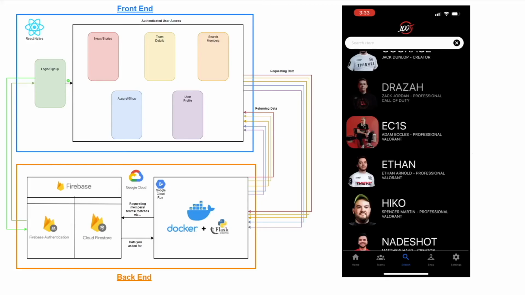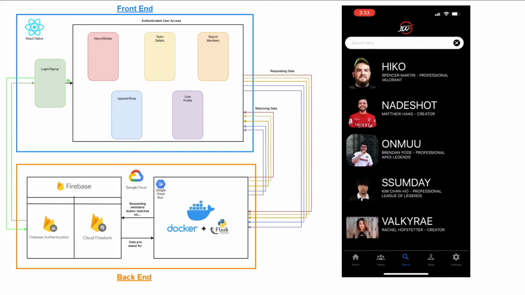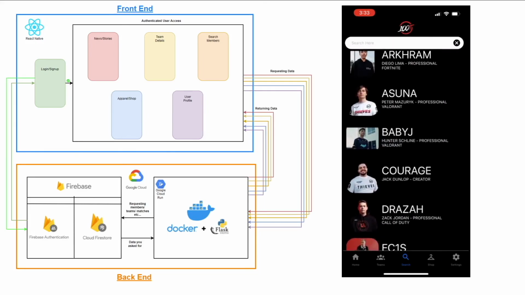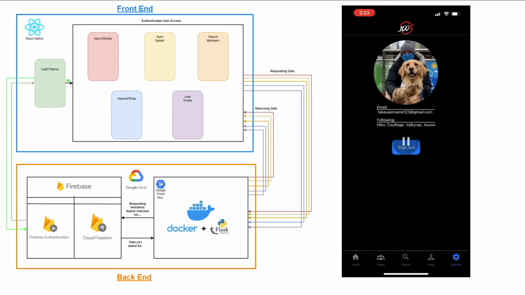The last page I want to look at is this settings page, but before we get to the settings page, let's go through and we'll add a few more notifications for some users. So we'll turn on notifications for Valkyrie, we'll turn on some notifications for Asuna, and as we navigate to our profile page, we see there's just 2 items that are currently populated. 3 if you include this image, which is the only thing that's actually hard-coded in. We see the fake username email that we used to sign up with, and then also a list of the users that we've signed up to receive notifications for. So we had Hiko, Courage, Valkyrie, and Asuna.